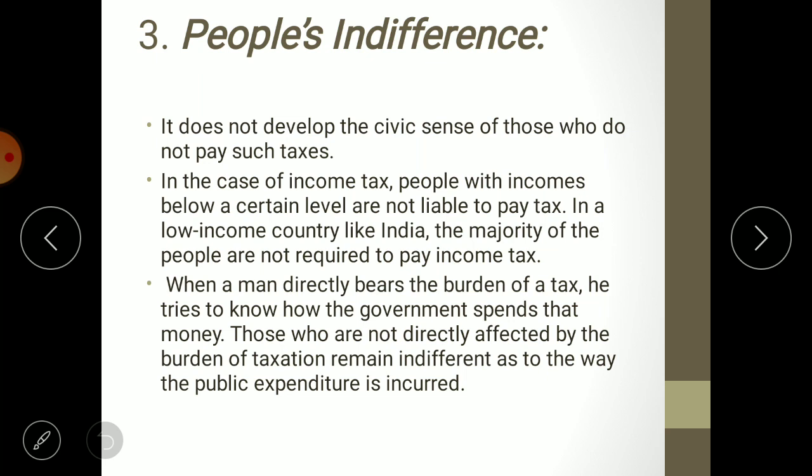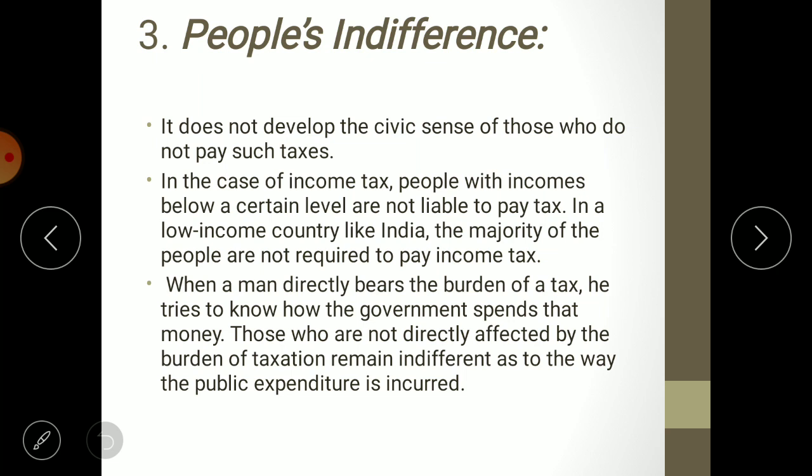In case of income tax, people with incomes below a certain level are not liable to pay tax. In a low income country like India, the majority of the people are not required to pay income tax. As I told you earlier, in India, as the government told, only 10% of the people are paying tax.